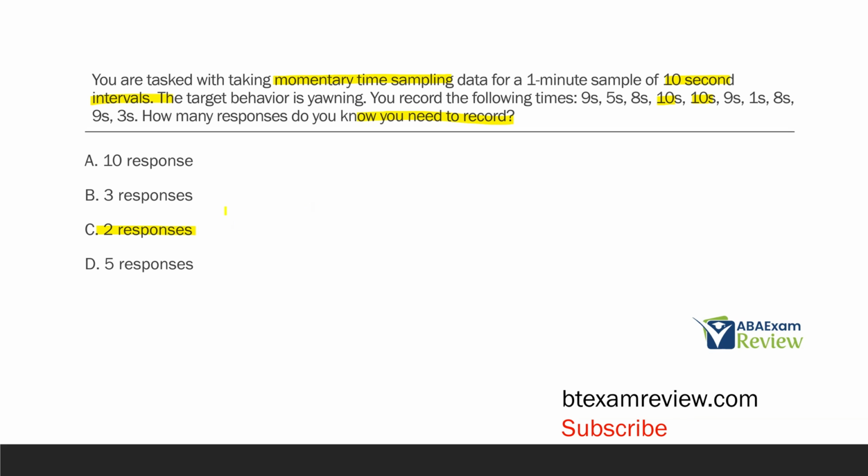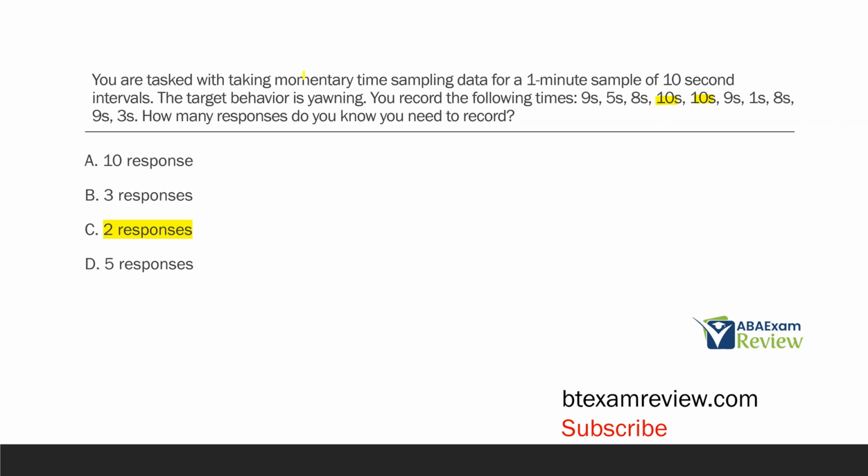Again, momentary time sampling. You're looking at the very end of the interval. Is the behavior happening or is it not? Just knowing that it happened for 9 or 5 or 8 seconds doesn't tell us anything about whether it's happening at the end of the interval. So the only data points we know for sure that we would need to record a response would be the 10 and 10-second intervals, these 2 right here. Not an overly complicated question, but it does take a little bit of thought, right?